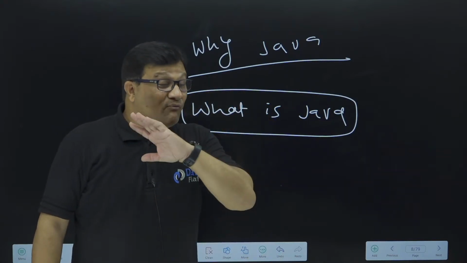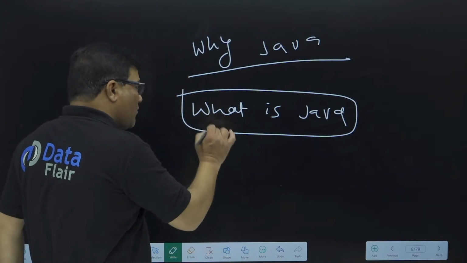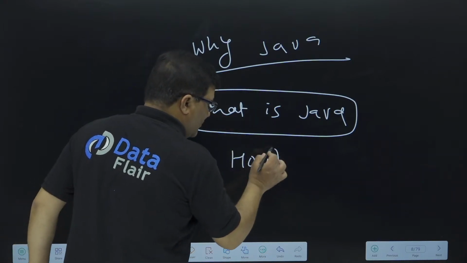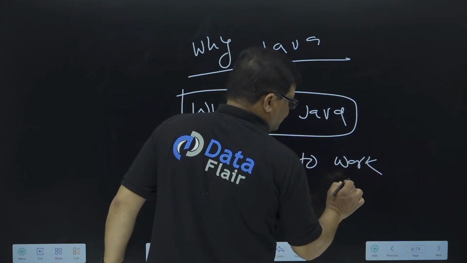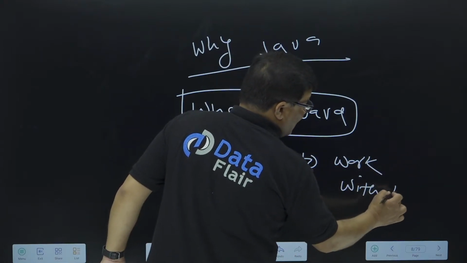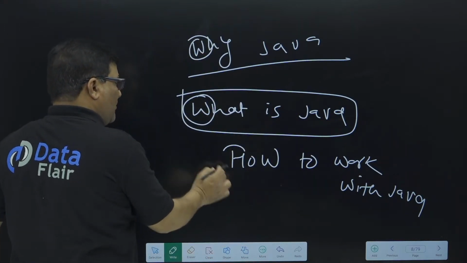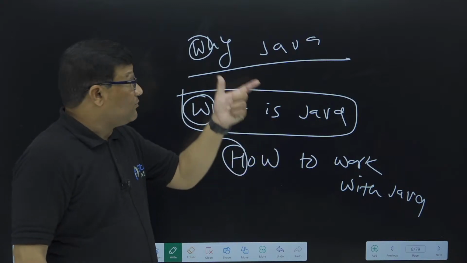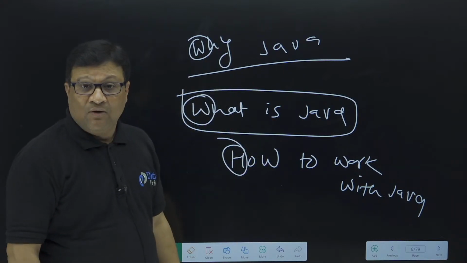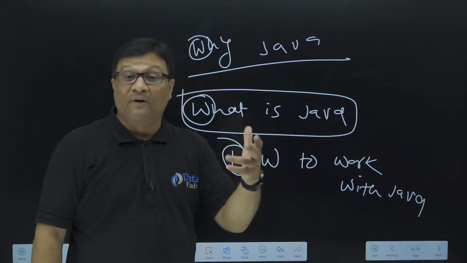Okay, so why is clear, what is clear, and now the next and the most important concept: how to work with Java. Okay, how to start Java. So W and H. I always told you that before starting any language, first you have to clear why there is a need for this language, what this language is, and how to start and work with it.